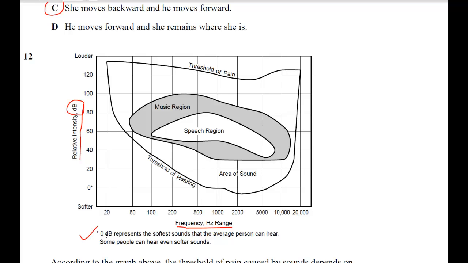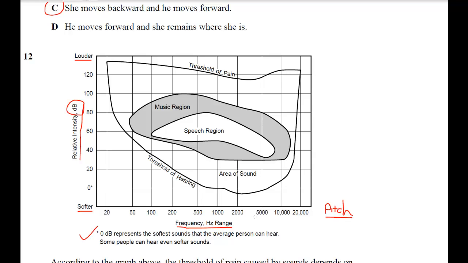And here it says 0 dB, which is decibels, represents the softer sounds that the average person can hear. Some people can hear even softer sounds. So it talks about the loudness of a sound. Frequency has to do with how high or low it is, and that is called pitch.